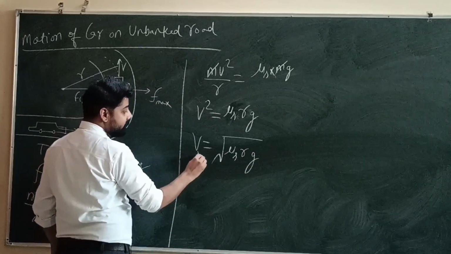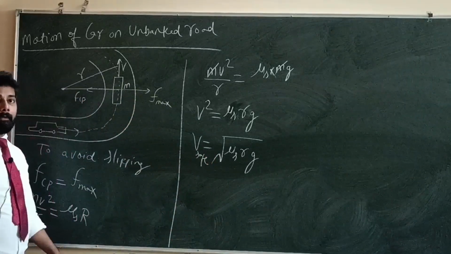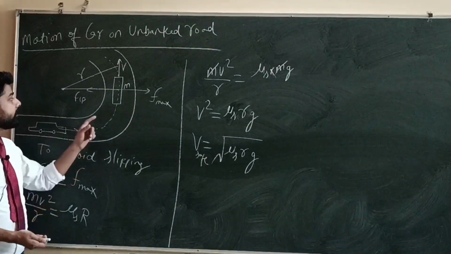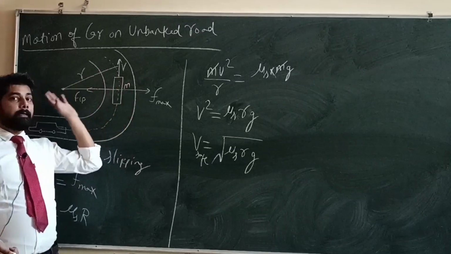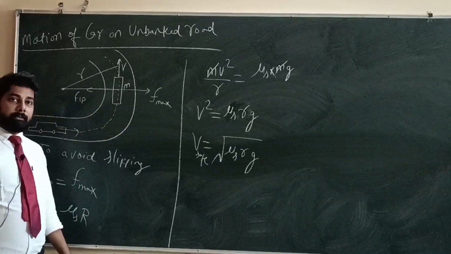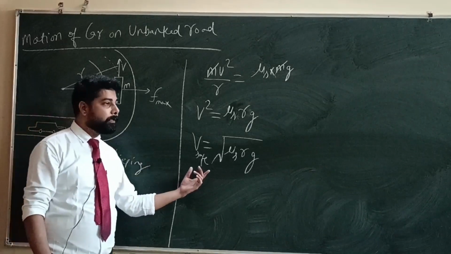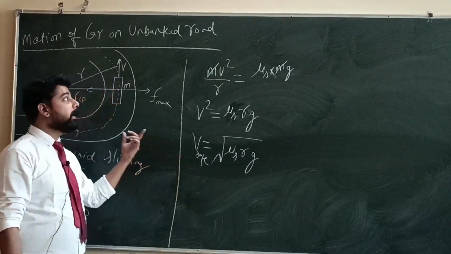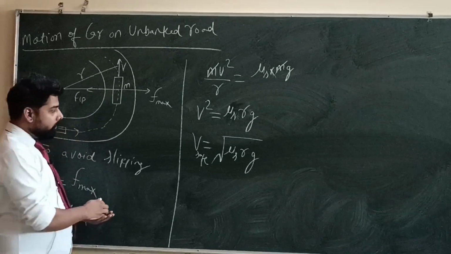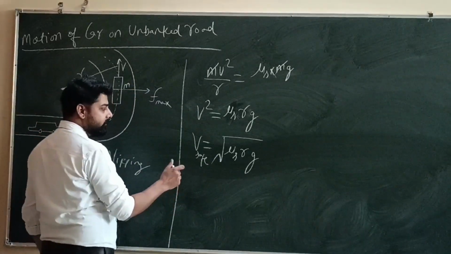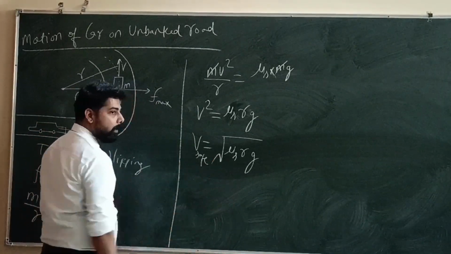So this is the safe velocity with which the body can turn along the circular path without any slipping. So this is the safe velocity during turning on the unbanked road. Okay, so the maximum velocity should be under root mu s rg.